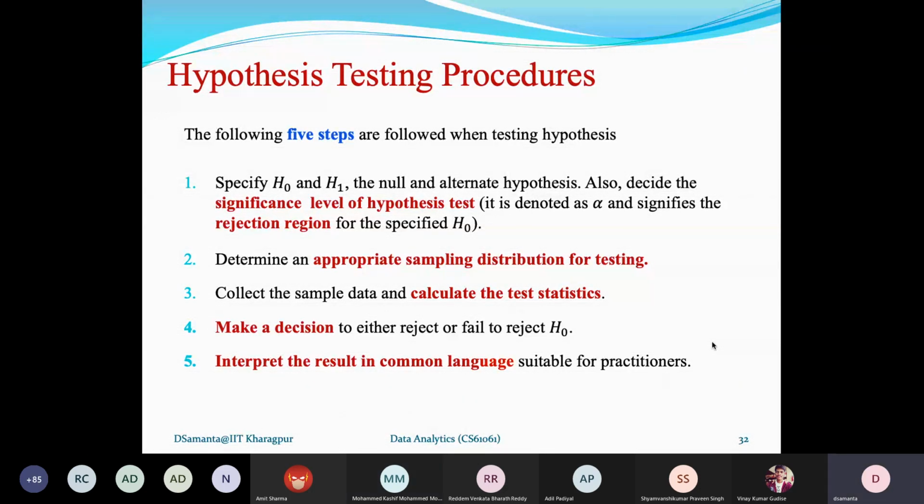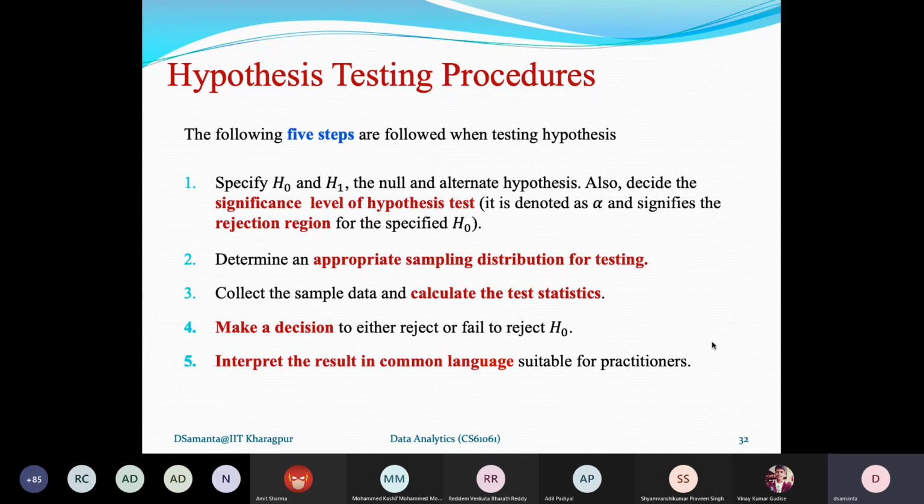Once the hypotheses are decided, the next task is to decide the significance level of the testing. It is usually denoted as alpha. A general practice to decide the significance level of testing is 5%. The idea is that 5% is the probability that in your testing you can make an error. That is the significance level of hypothesis testing.